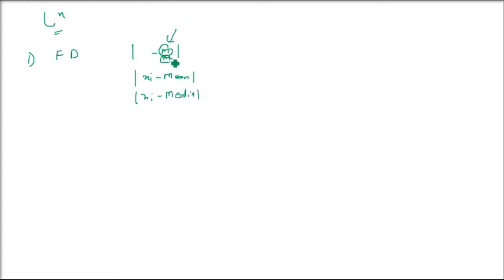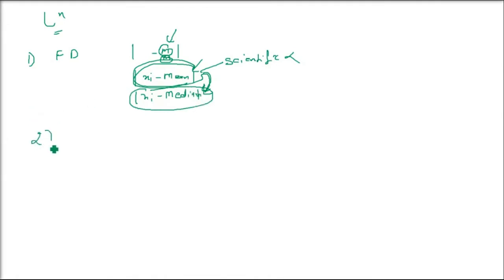So we are talking about the limitations. Therefore, the mean deviation about mean is not very scientific. It's always higher. You can take either mean or median, but taking mean will not be very scientific. This is the limitation of finding out the mean deviation.